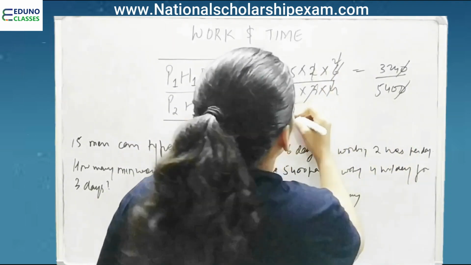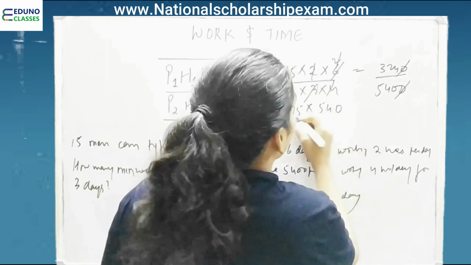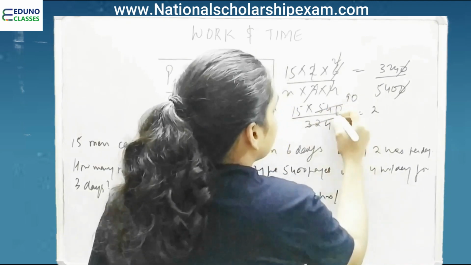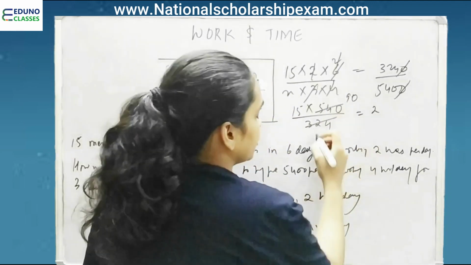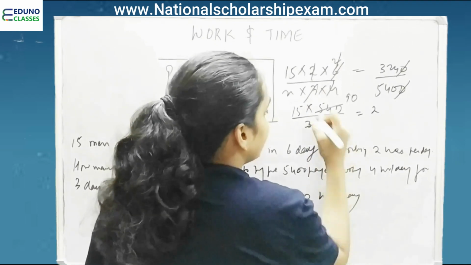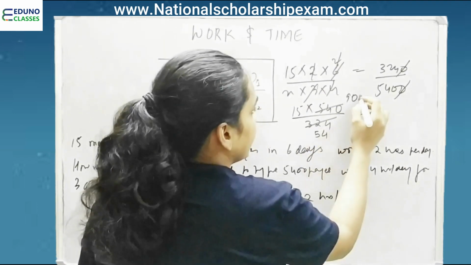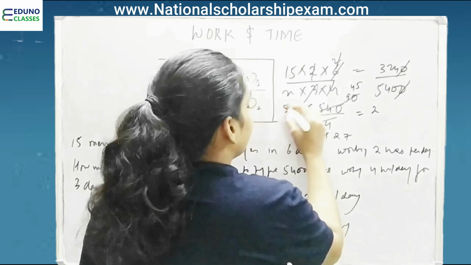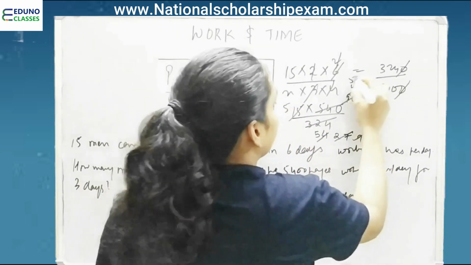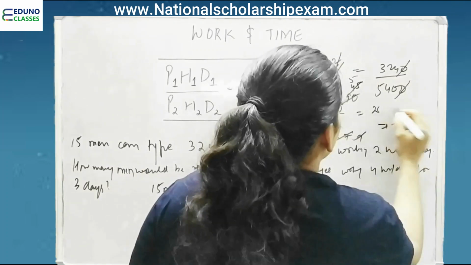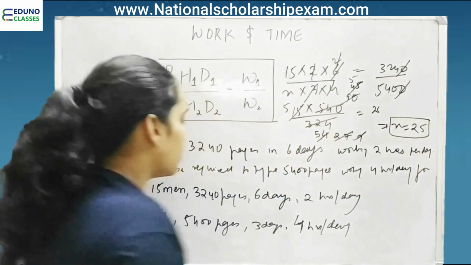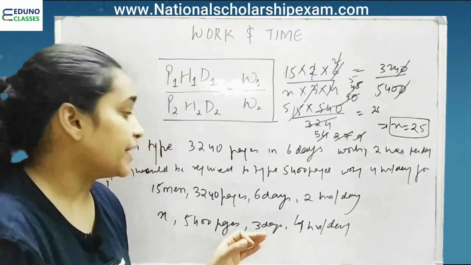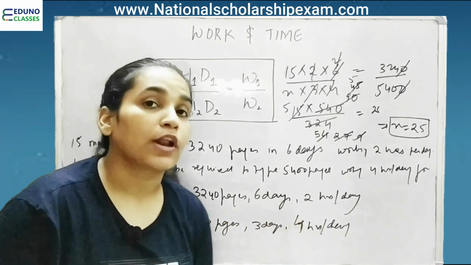This will be cancelled by 6. 6 into 90 is 5400, and then 5 and 4. And then again it will be cancelled by 45 and 27, 5 and 9, 5. X is 25. So we need 25 men to write 5400 pages in 3 days, working for 4 hours per day.